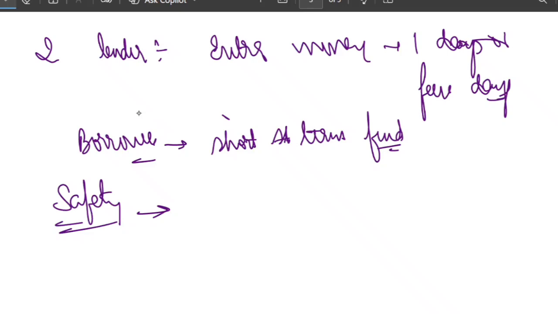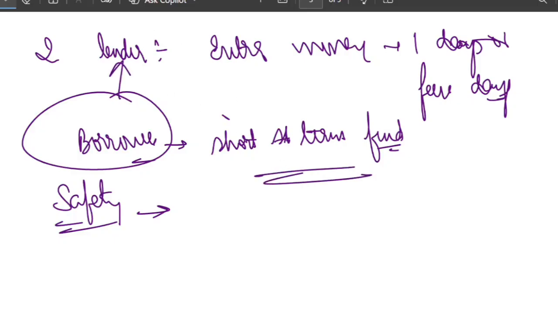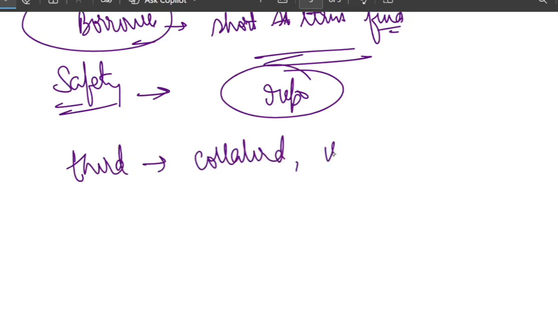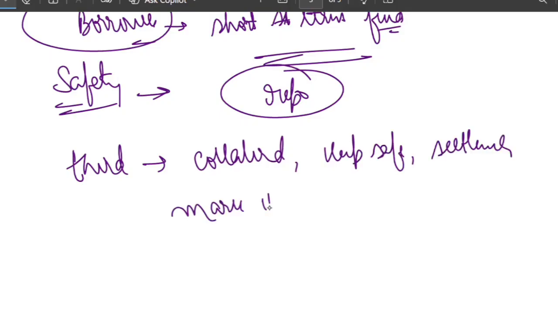So the lender has extra money and the borrower needs short-term funds. Both want safety. So the borrower says to the lender, I will give you my government security as collateral. If I don't return your money tomorrow, you can sell them. This is exactly how a repo works. Now a third party enters, who checks the collateral. He keeps the collateral safe. He manages the settlement. He marks to market, and he also guarantees the deal.